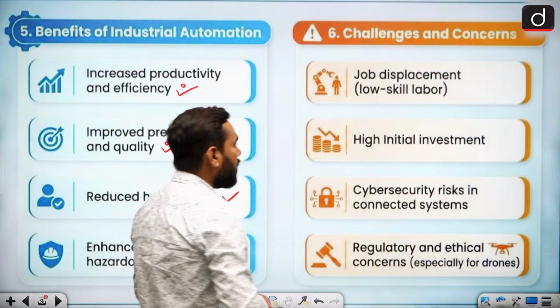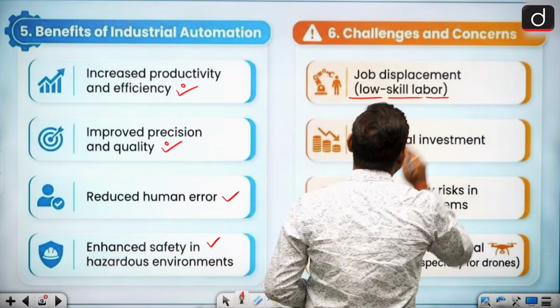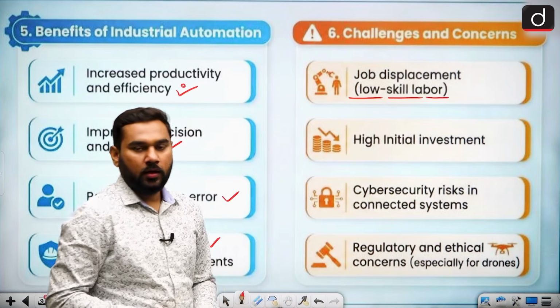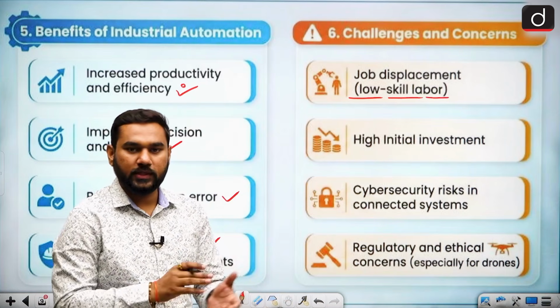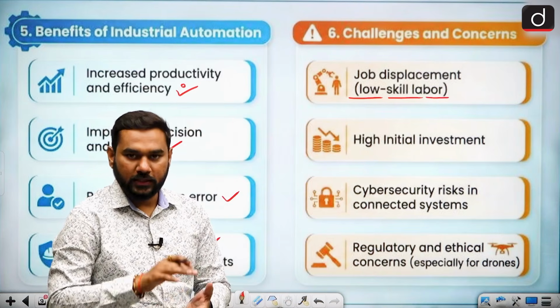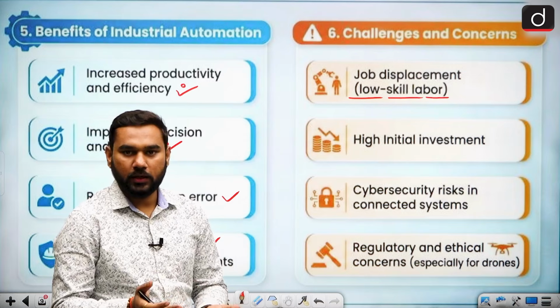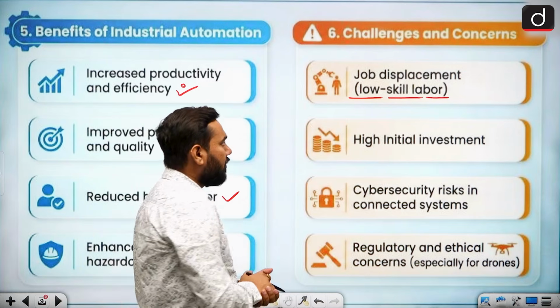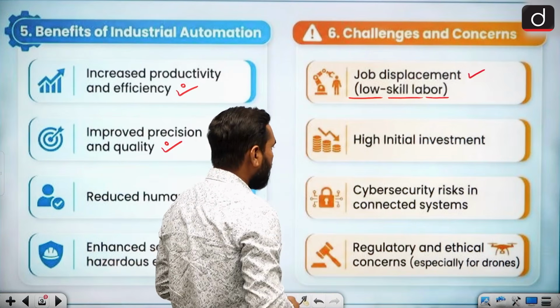But there are problems and challenges too. One is the effect on low skilled labor, because low skilled workers mostly work in industries as basic workers, and if you replace their work with robots, they can become jobless. This can create a big problem, so this is about job creation.